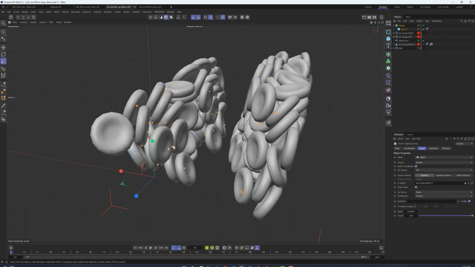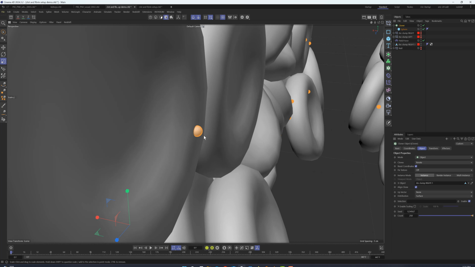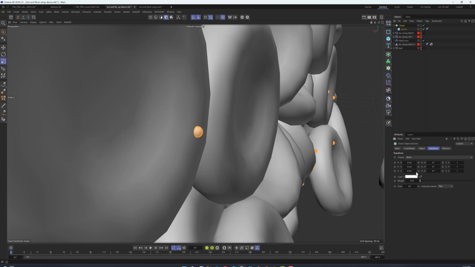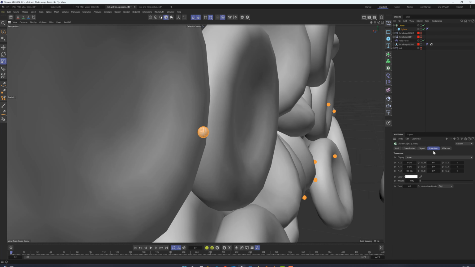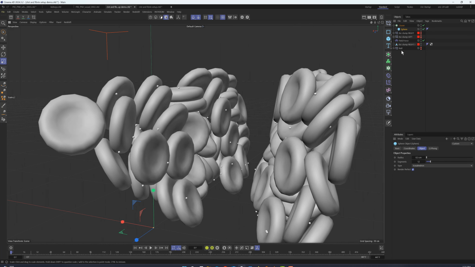As we zoom in, we see that the center of the cloned spheres are clipping through the surface of the RBCs. By going to the Transform tab of the cloner and offsetting the Z value by 0.4, the spheres no longer clip, but are just above the surface. This will be important in a minute when we start working with the dynamics. Let's reduce the sphere segments. Since order of operations is important in C4D, I'm going to move the cloner beneath the object that it's being cloned onto.